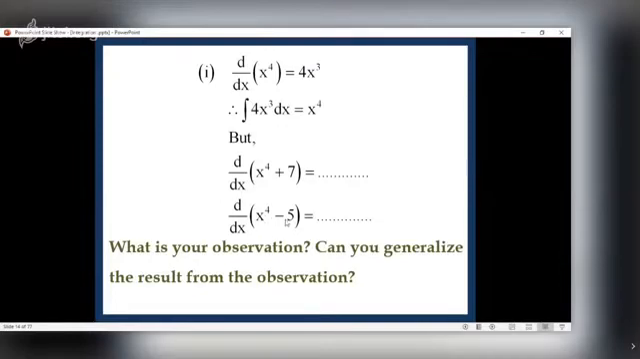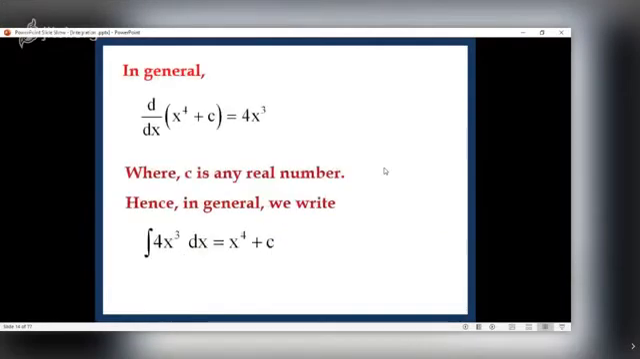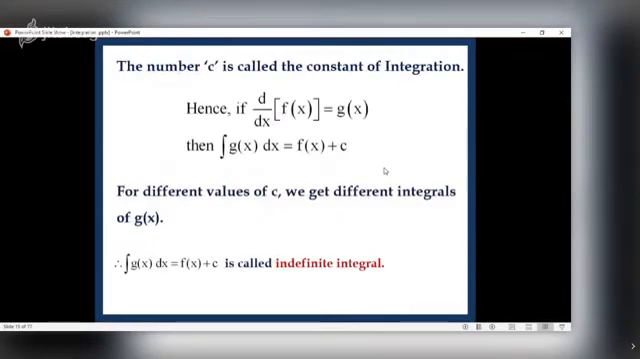What will be the derivative of x raised to 4 minus 5? It will be again 4x cube. So what is your observation? Can you generalize this result? In general, d/dx of x raised to 4 plus c is 4x cube, where c is any real number. Hence, in general, we write integral 4x cube dx is x raised to 4 plus c. The number c is called the constant of integration. Hence, if d/dx of f x is g x, we say integral g x dx is f of x plus c.